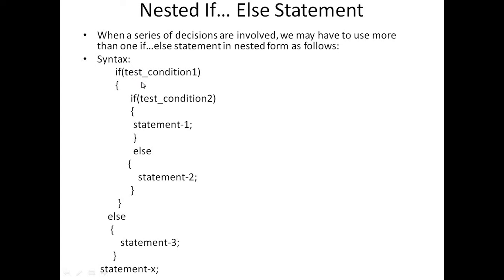So let us see the syntax. We first test condition 1. Suppose at a time we need to check two conditions, so at that time we add one condition inside another condition. So the syntax is: if test condition 1, then in that if, again include one more if, test condition 2. Then write statement 1, else statement 2. So this else is related only to the inner if, which is written for condition 2. After that, complete the bracket of the main if, and this else is related to test condition 1, right? And then statement 3 and statement X.